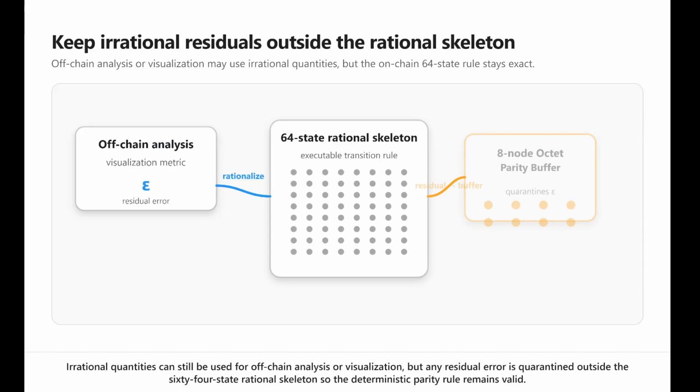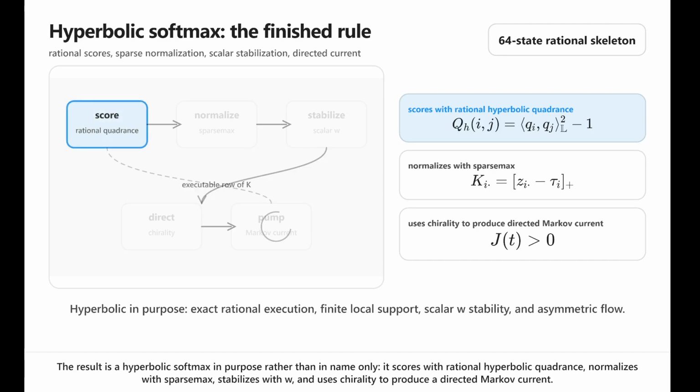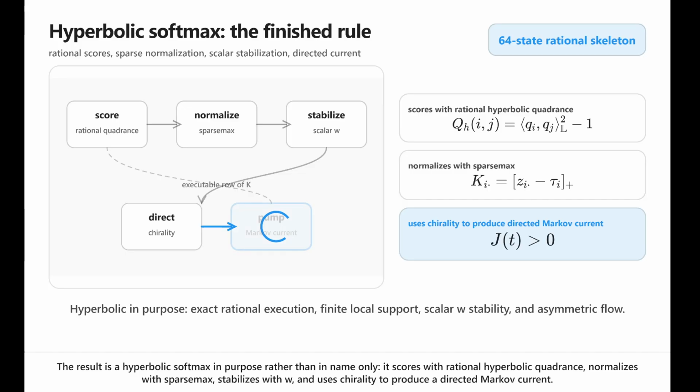Irrational quantities can still be used for off-chain analysis or visualization, but any residual error is quarantined outside the 64-state rational skeleton, so the deterministic parity rule remains valid. The result is a hyperbolic softmax in purpose rather than in name only. It scores with rational hyperbolic quadrants, normalizes with sparse max, stabilizes with W, and uses chirality to produce a directed Markov current.